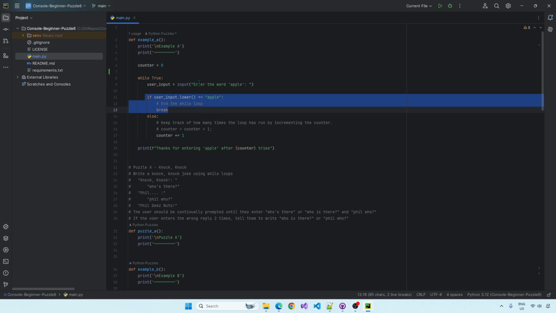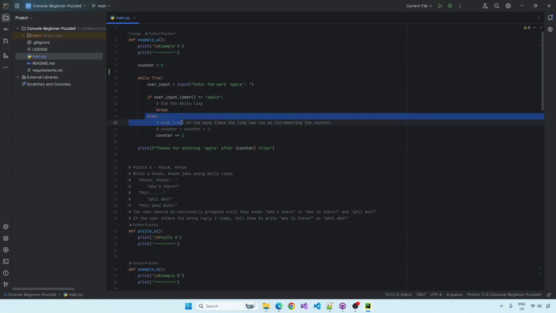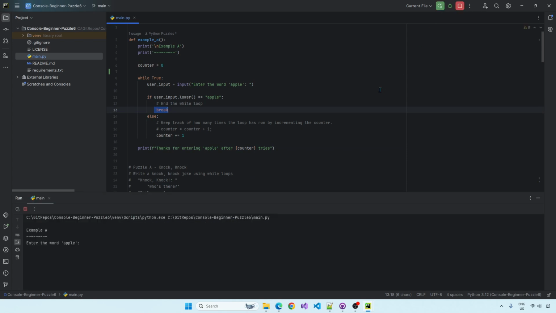Okay, so the user input converted to lowercase has to be apple, or else we're not going to hit the break statement, and the loop's just going to continue to run. But this else statement is going to increase the counter. So every time the user doesn't enter the word apple, this counter will be incremented again and again, and it will be displayed there once the loop exits after the break statement. Okay, so let me just demonstrate that for you.